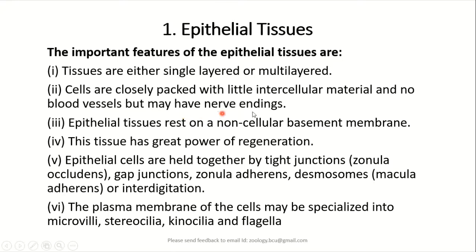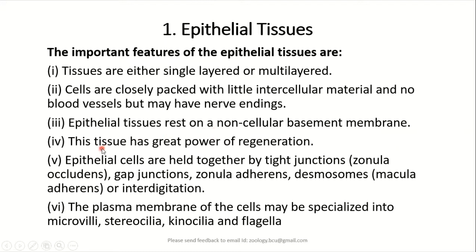Thereby we don't come across any connective tissue or nerve endings between the epithelial cells usually. And the epithelial cells always lie on a non-cellular basement membrane, which restricts the permeability of the cells.